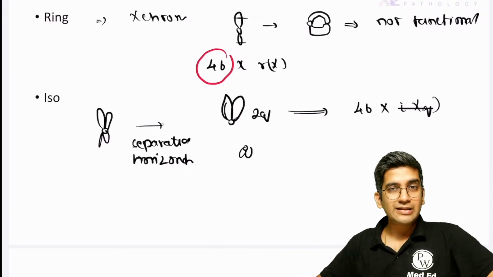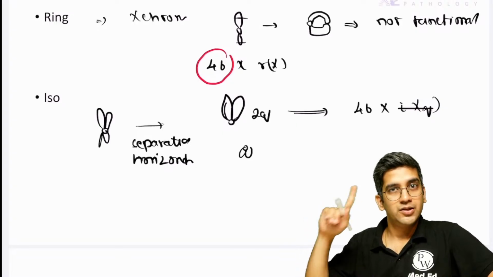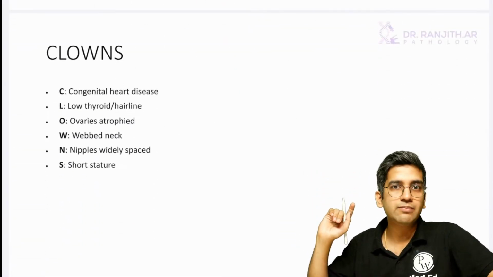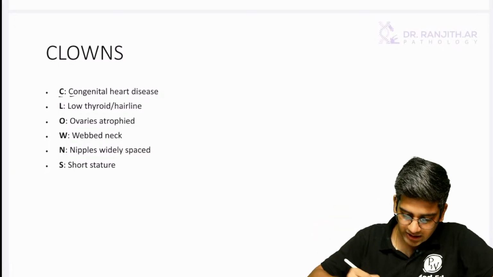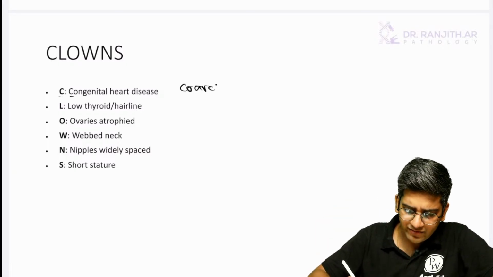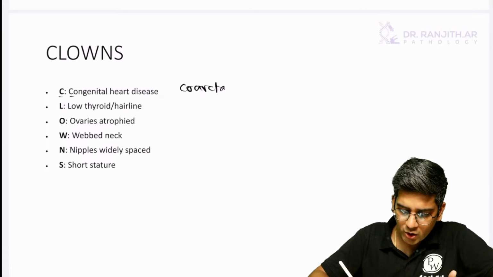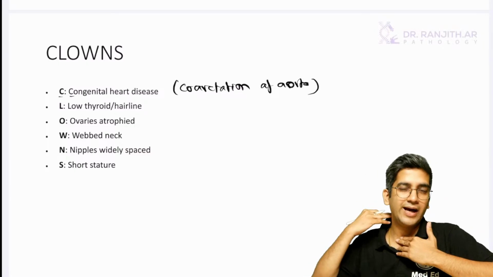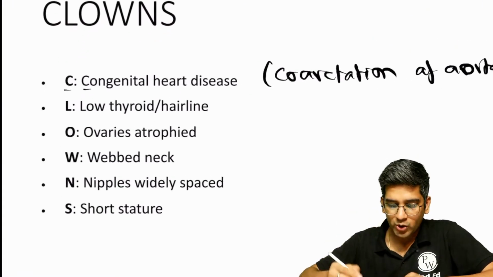Symptoms: Turner's kids are short. Remember, circus clowns. They look like clowns. Should not say that, but that's a mnemonic. C for congenital heart defect. You might definitely know the terms now: coarctation of aorta, where the aorta becomes narrowed. That's one. Low thyroid, low hairline. O for ovaries being atrophied.